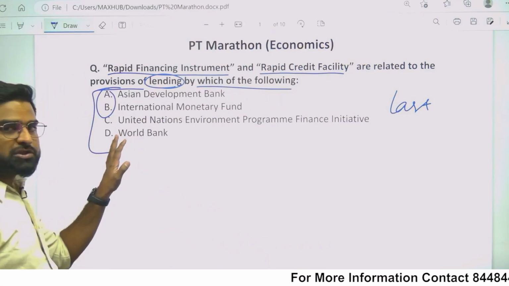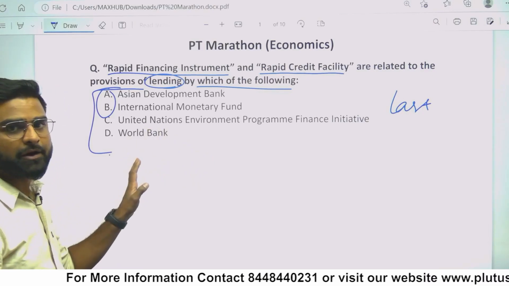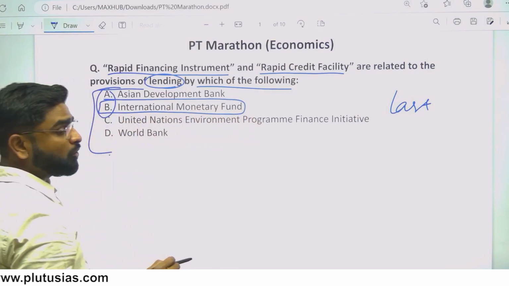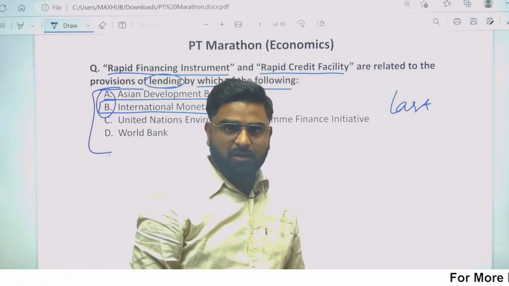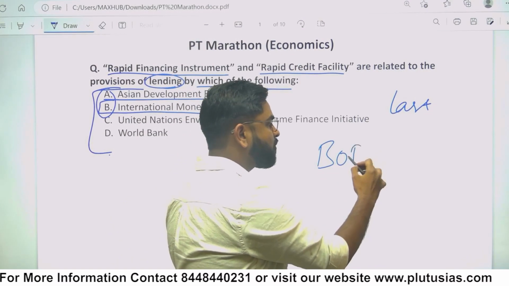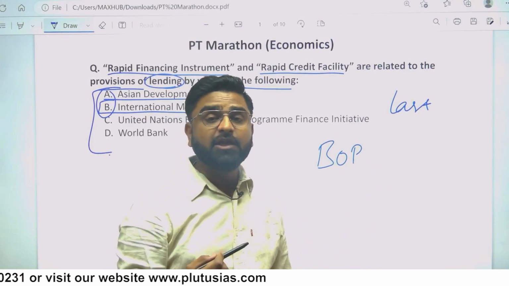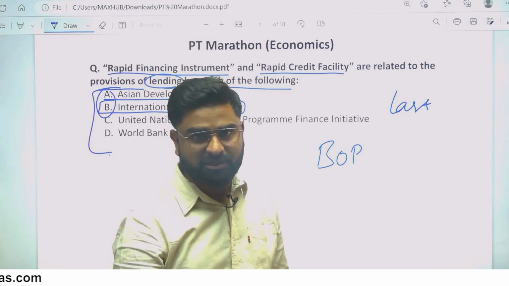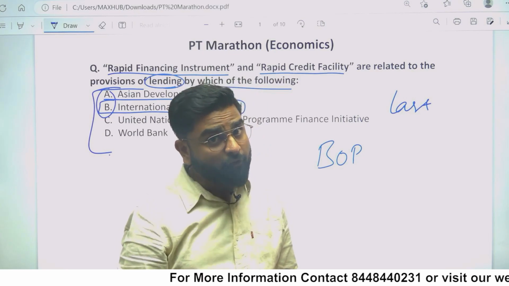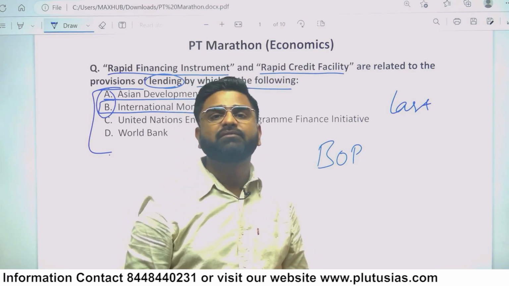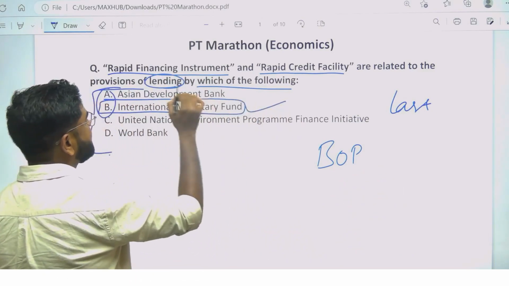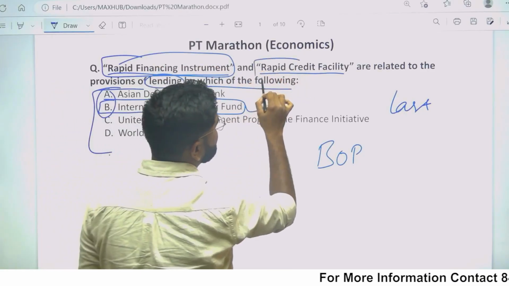So in this question, either you know the answer or you don't know the answer. This is that kind of question. So the answer anyway is International Monetary Fund, that you know from the studies of balance of payment. In balance of payment, when you face a crisis, BOP crisis that we call, when the country has more outgoing than incoming of money, it needs more money to finance its imports. जैसे इंडिया के केस में majority of the imports consist of oil, and we want oil and we need forex. Forex माने foreign currency. If you don't have that foreign currency, you have to go to an institution in the world called IMF, and for that it has rapid financing instrument and rapid credit facility.